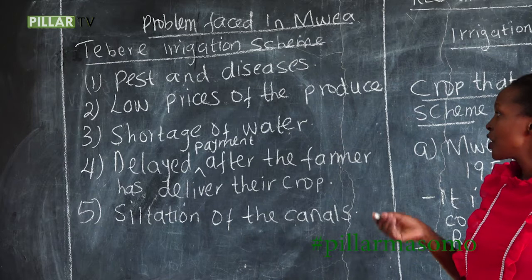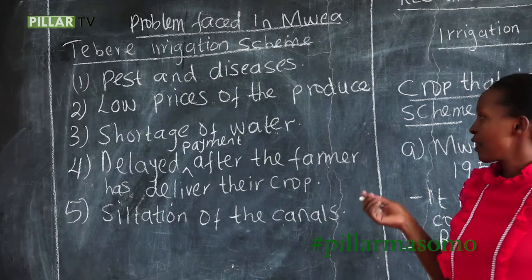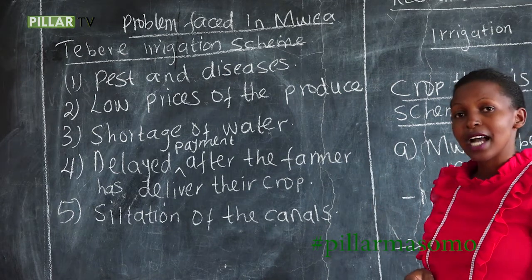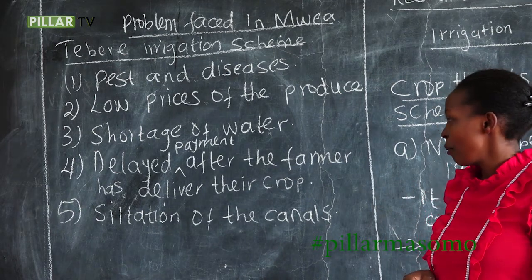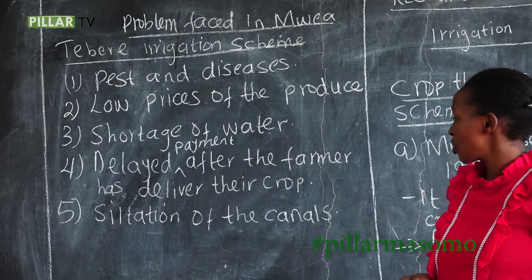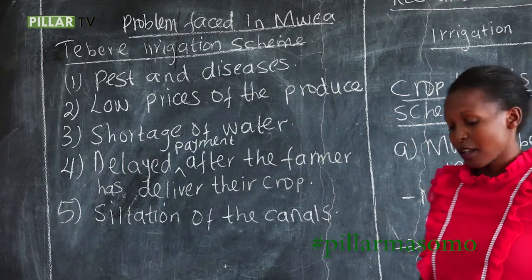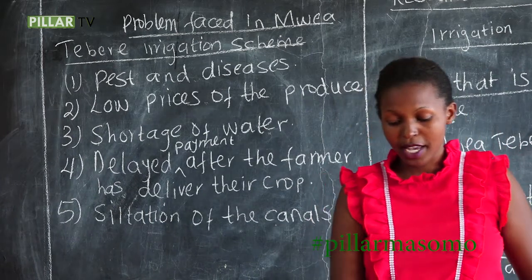Then number 3, shortage of water, and that one we had already discussed. Then delayed payment after the farmers have delivered their crop. Then lastly, we have the siltation of the canals, and unblocking them is a very expensive exercise.